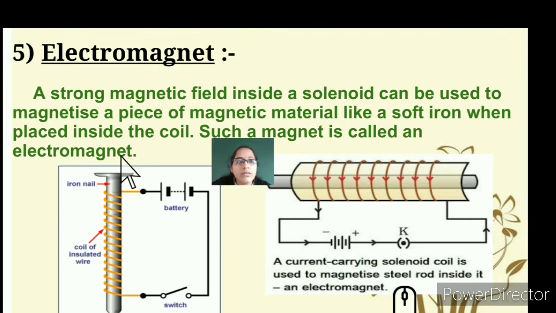So it automatically becomes a magnet. An iron nail wound with insulated wire, with electricity passed through, automatically becomes a magnet, known as an electromagnet. You can see here it's a current carrying solenoid coil. It is used to magnetize a steel rod inside it. So it magnetizes the iron nail or a steel rod placed inside. So that's about the electromagnet.